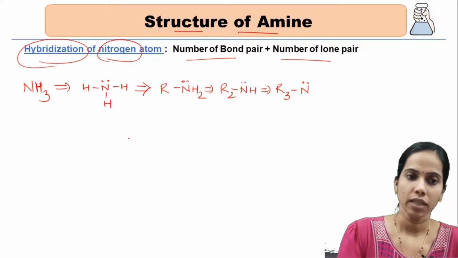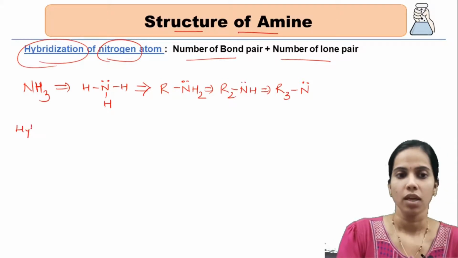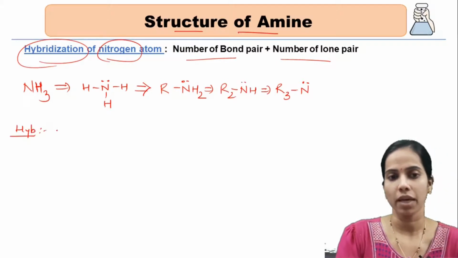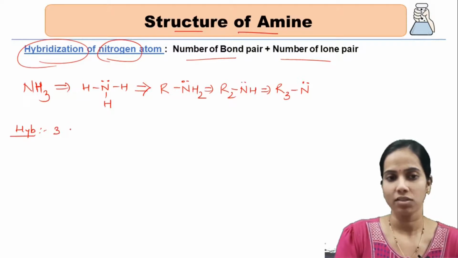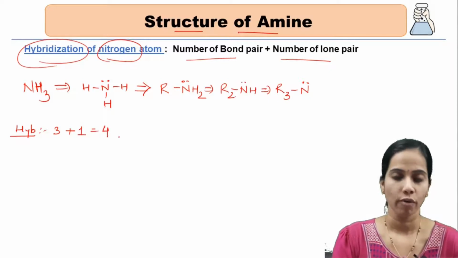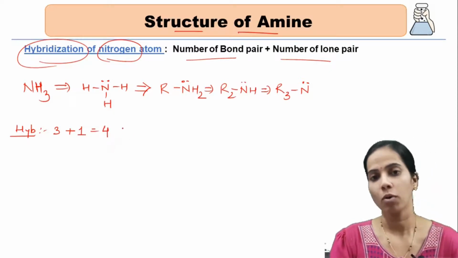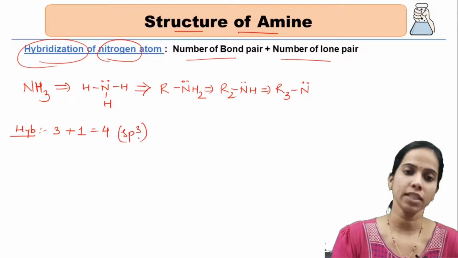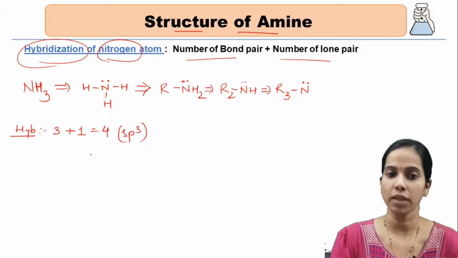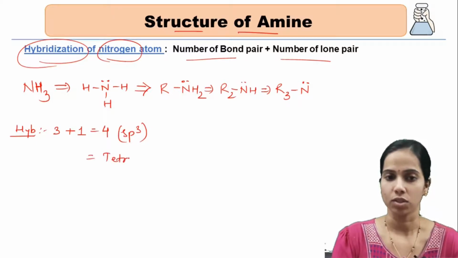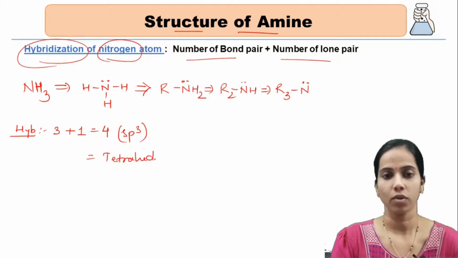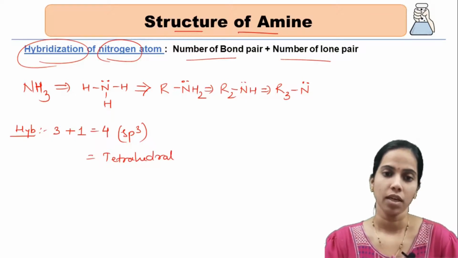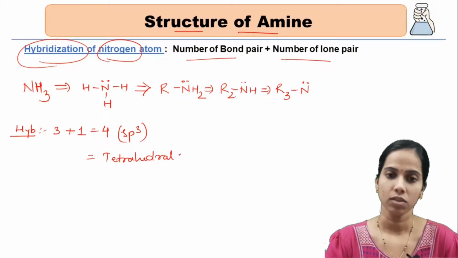So let's calculate the hybridization. The total is given by the number of bond pairs, that is 3, plus the number of lone pairs, that is 1. So overall it tends to 4. That means it needs to be an sp3 hybridized structure. If it is sp3 hybridized, it should be a tetrahedral structure. We have already seen this in hybridization.